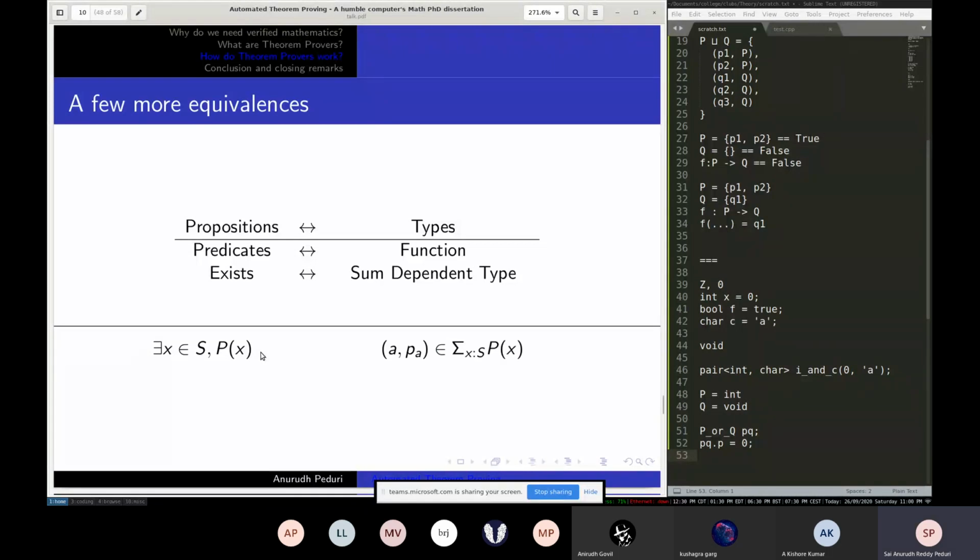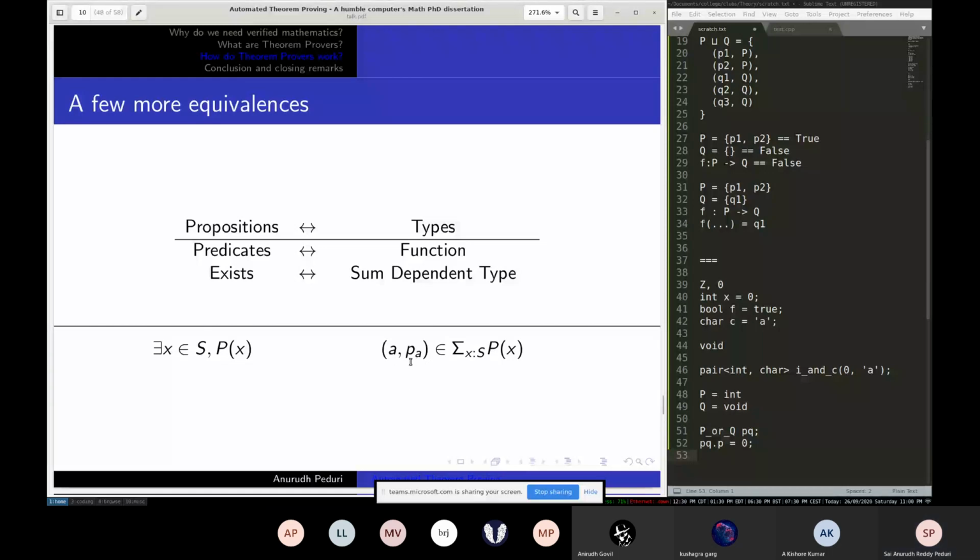So this is a little involved. This is actually a dependent type. At least to my knowledge, I don't know how to define this in C++, and I didn't want to use Haskell or any other functional language for the talk. So we'll just look at the math notation. So this is the type. It's some sigma x in S, P of x, and the elements are of the form a comma pa.